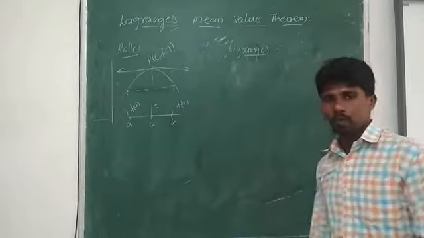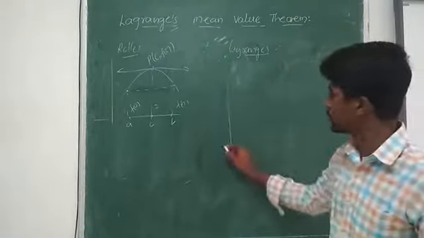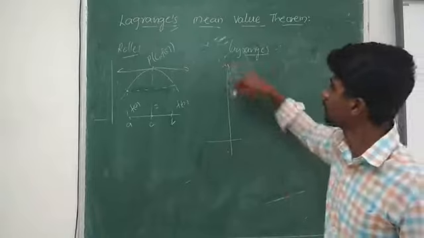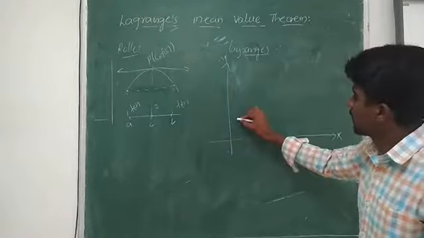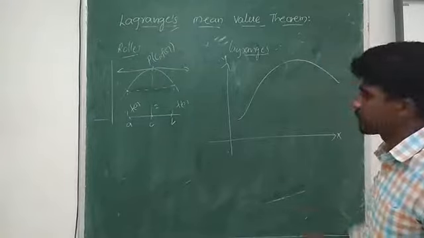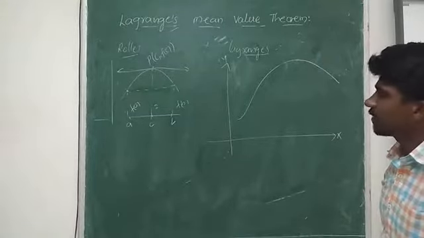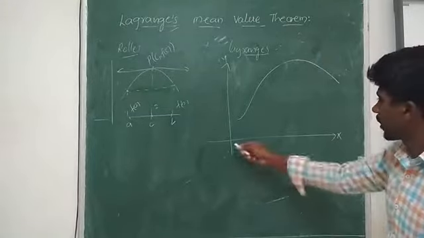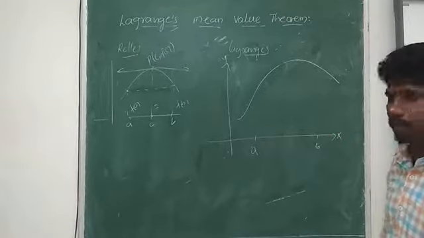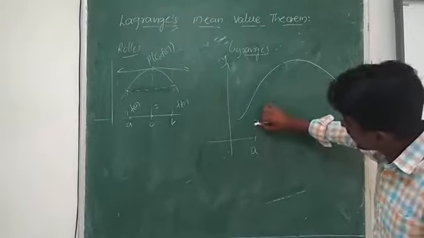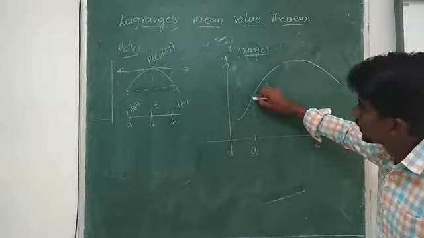Now we move on to Lagrange's theorem. What does Lagrange's theorem say? x and y axes, right? So I have a curve like this. Now I want to consider f of a not equal to f of b. So on the x-axis I consider two points, one is a, another one is b. Now what is their respective y coordinate?